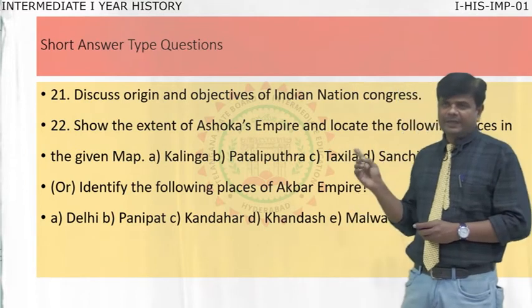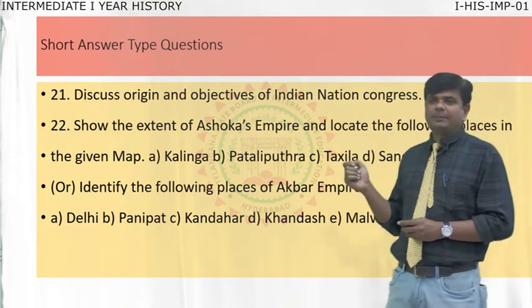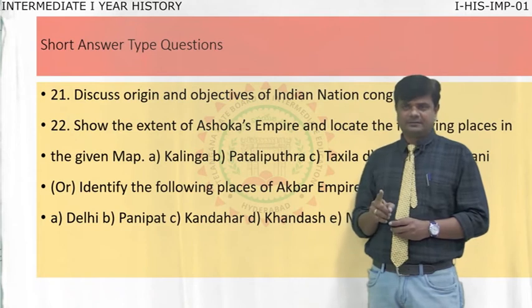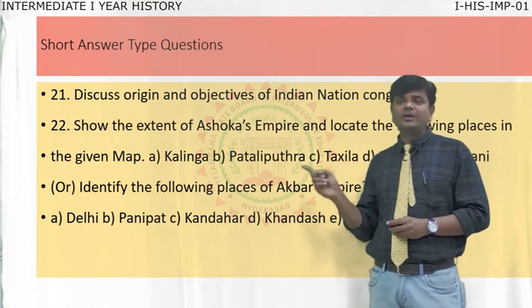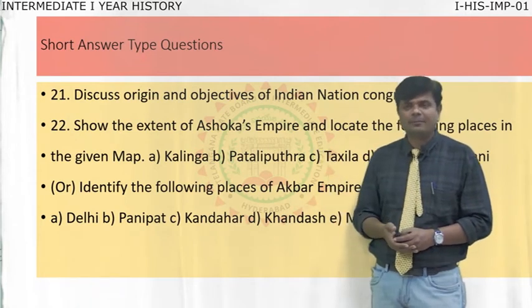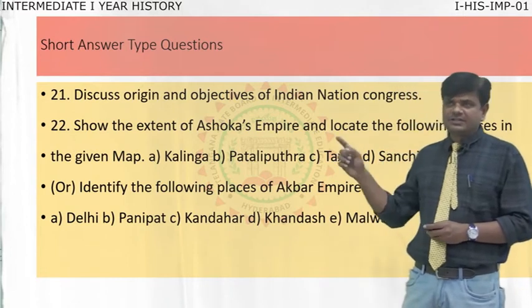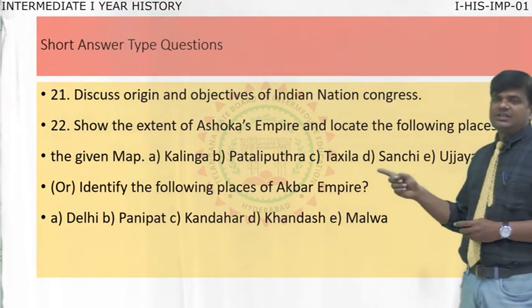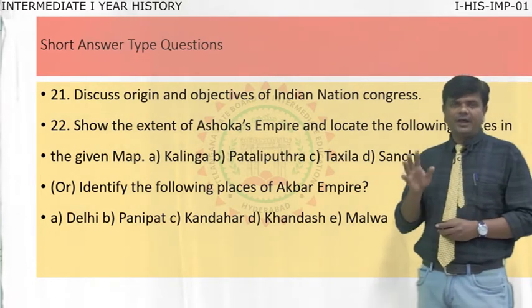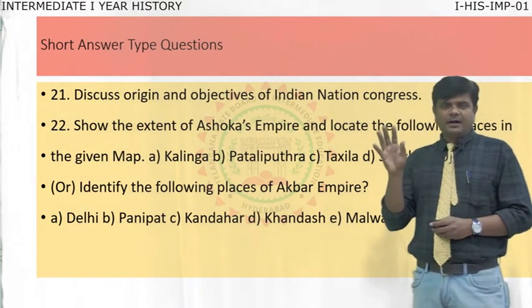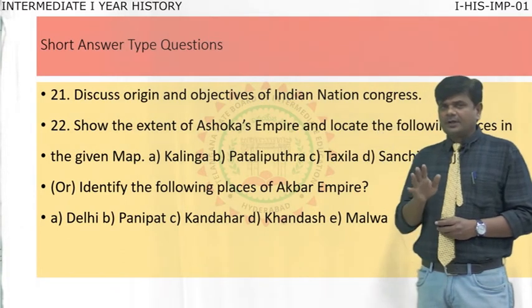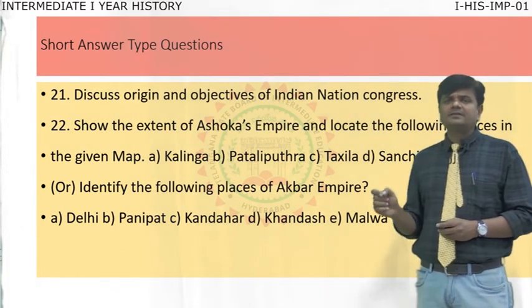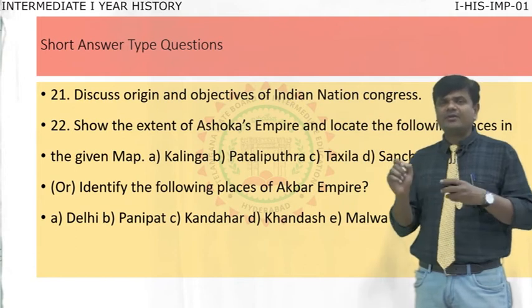First one, A: in the given map, you see the Ashoka Empire. Locate the following places in the given map. The options are Kalinga, Pataliputra, Takshashila, Sanchi, Ujjaini. Five places of Ashoka are provided, and you have to locate them in the given map.